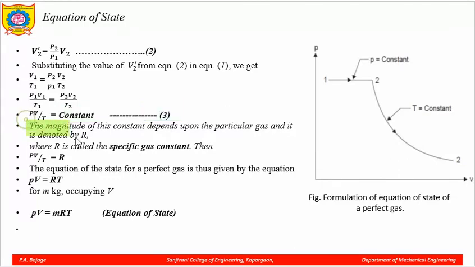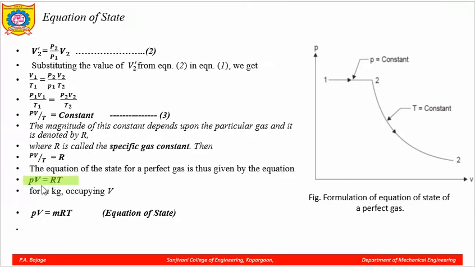Now, the magnitude of this constant depends upon the particular gas and hence can be denoted by capital R, where R is called the specific gas constant, and for varying gases we can have various values of R. So we can write PV upon T is equal to R for a specific gas. The equation of state for a perfect gas can thus be given by multiplying T to R: PV is equal to RT.